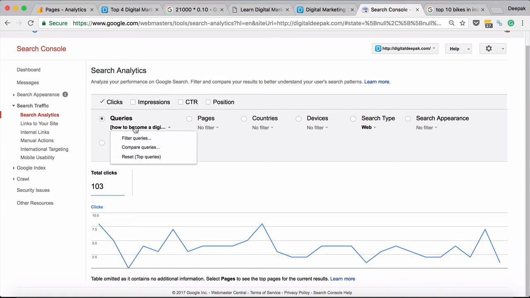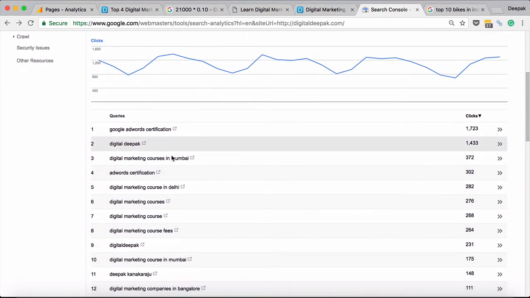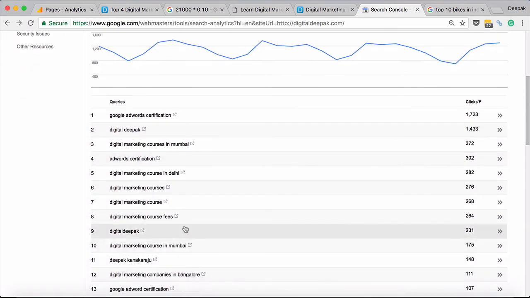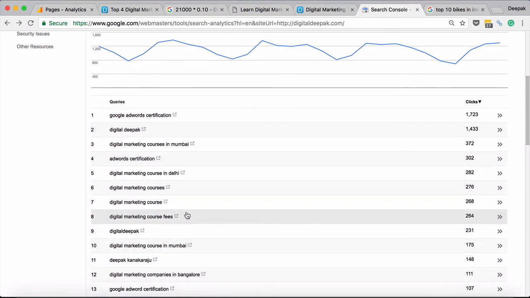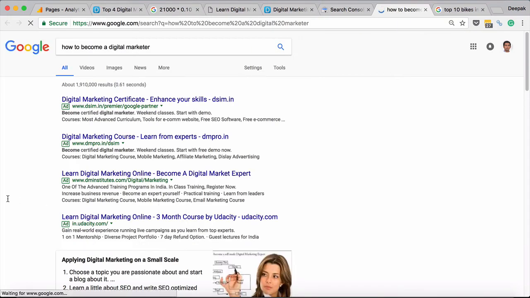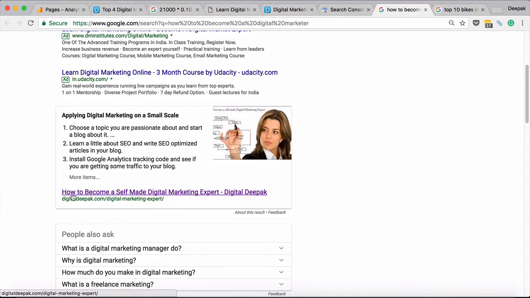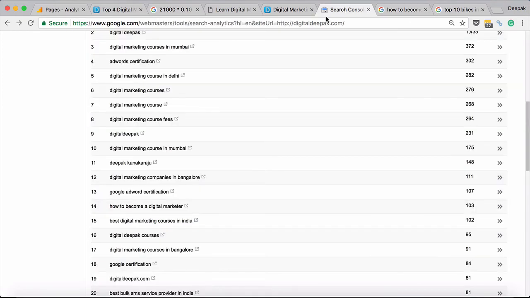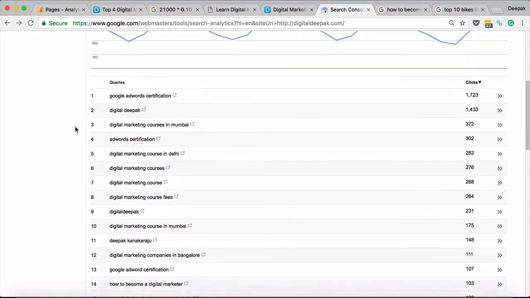If I search it on Google, you can see that how to become a self-made digital marketing expert is the article that is appearing on Google for this particular keyword. So now I know that people are searching for this exact keyword.